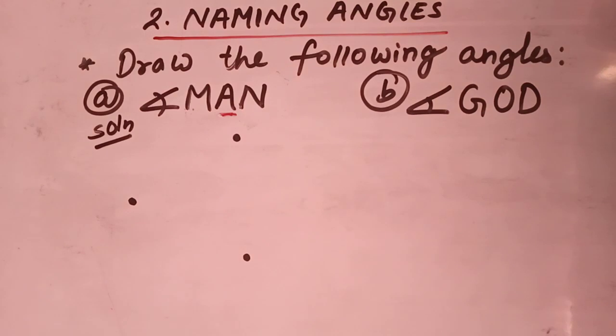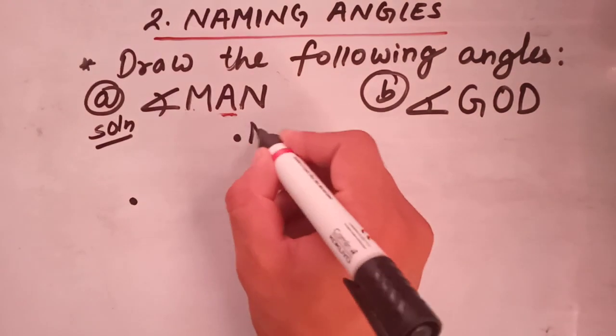Here I have drawn 3 points. As I have already told you, your vertex is A, so you have to be very careful with your vertex. Let's name it MAN.